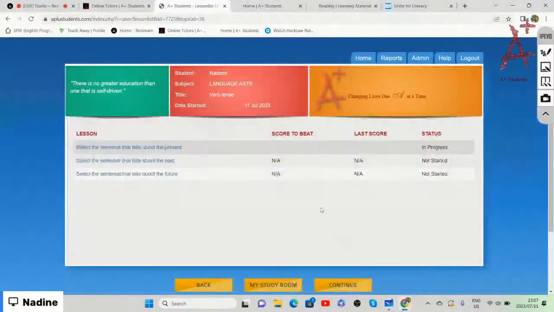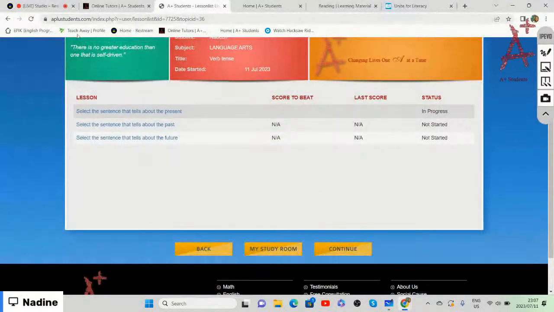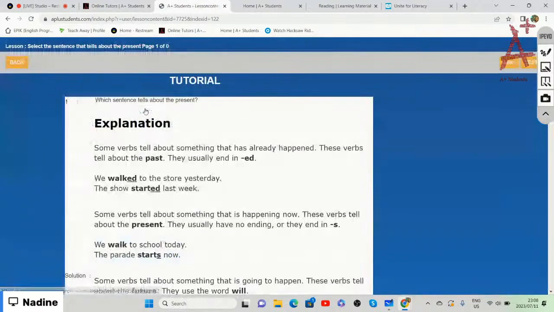All right, so now we're going back to the tutorial page. So once we are at the tutorial of verb tenses, we're going to do the first lesson, which is select the sentence that tells us about the present, right? So the present is something that is happening now, right?